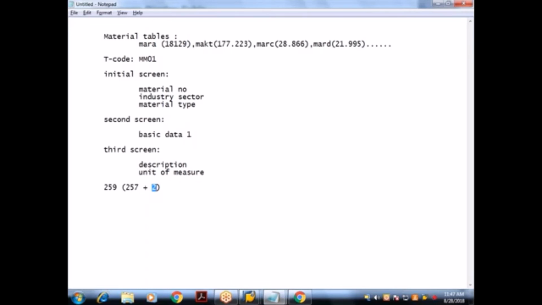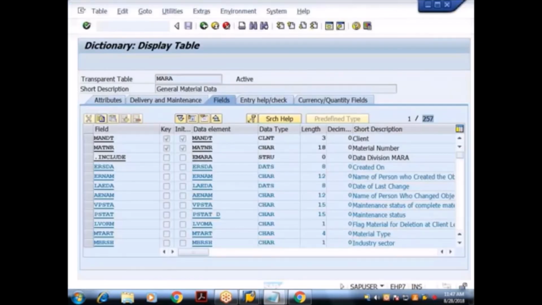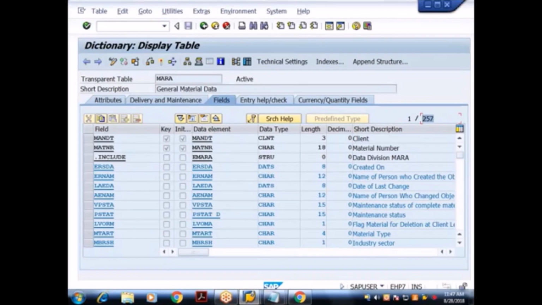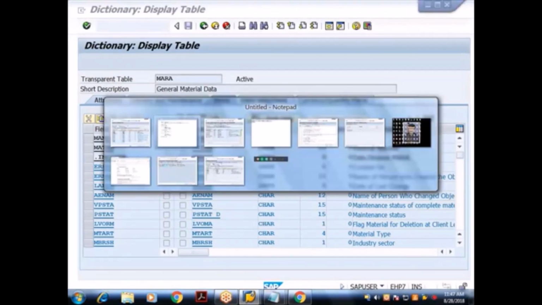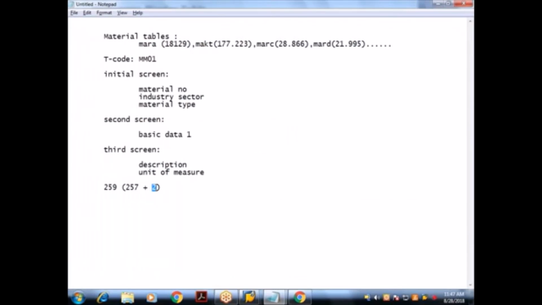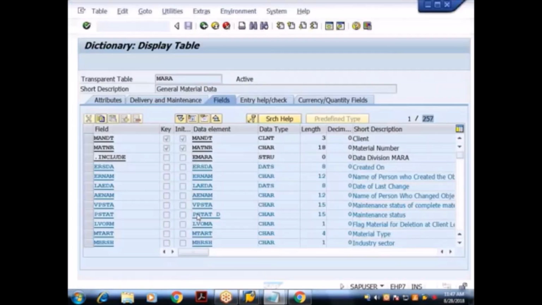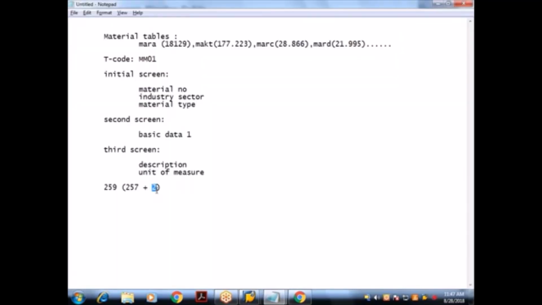Everything we are doing is client requirement only, but why do we have to add additional fields? Correct, what you said is correct, but elaborate it.